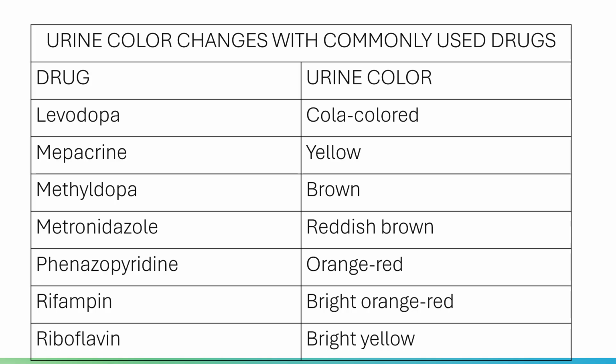Rifampin is a drug utilized to treat tuberculosis. It will give you a red-brown, red-orange, or bright orange-red urine. Then riboflavin, which is actually a food supplement. Your vitamin B complex will give you a bright yellow color. Try to observe if you take in Enervon; it will give you a bright yellow color.